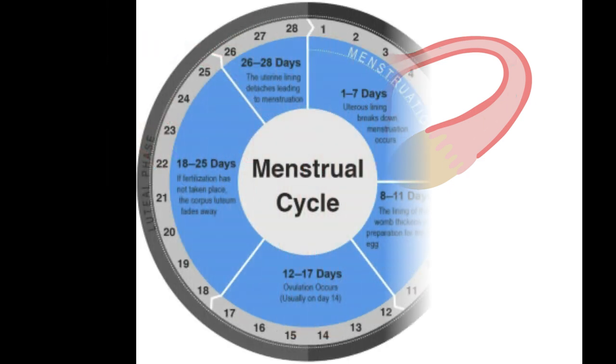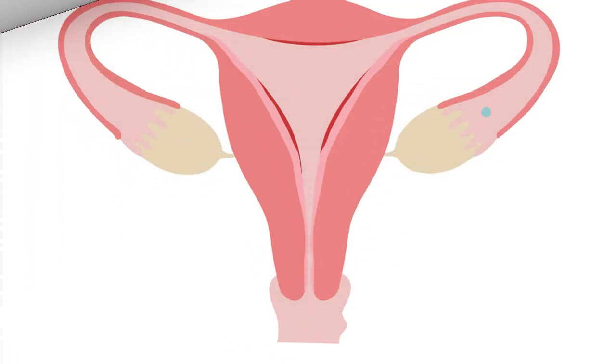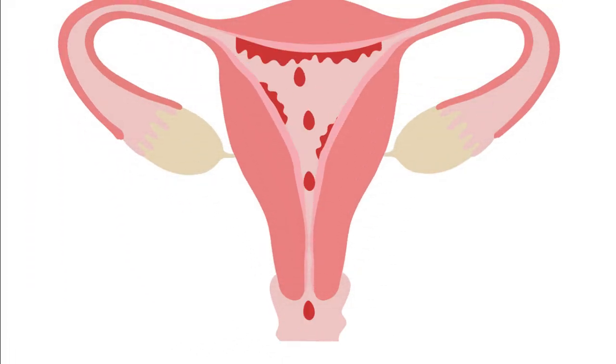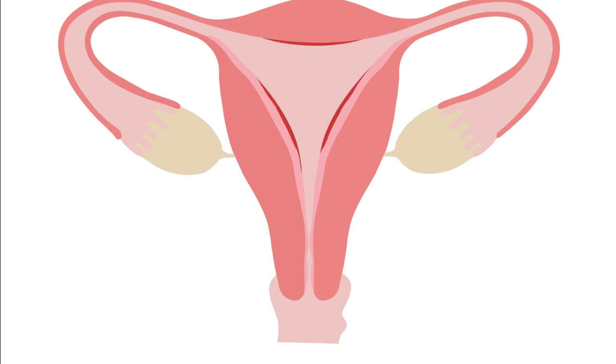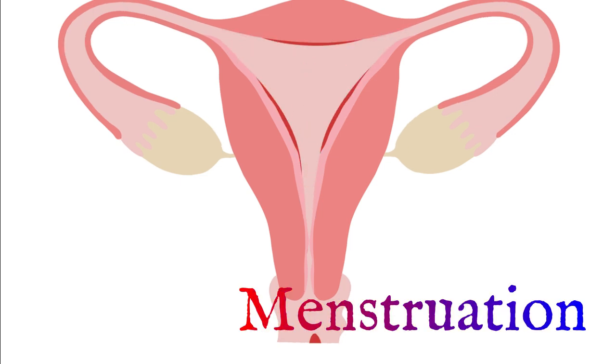So date wise, on the first to fifth day of her periods, if fertilization has not occurred, the thickened lining of the uterus breaks down along with blood vessels. The degenerated part of the uterus along with the blood moves out of the vagina in the form of bleeding. This is called menstruation or the period.